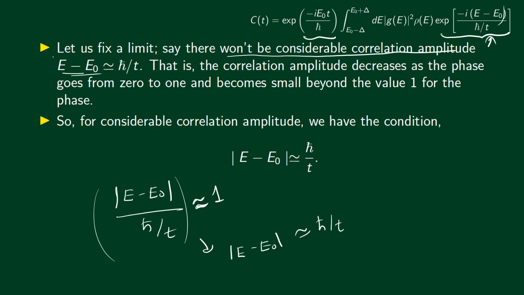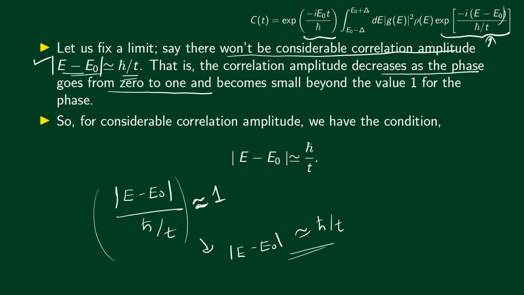Okay, so there's a modulus here. There won't be a considerable correlation amplitude when modulus of E minus E0 is approximately equal to h bar divided by t. That is, the correlation amplitude decreases as the phase goes from 0 to 1 and becomes small beyond the value of 1 for the phase. So this becomes considerably small beyond modulus E minus E0 approximately equal to h bar divided by t.